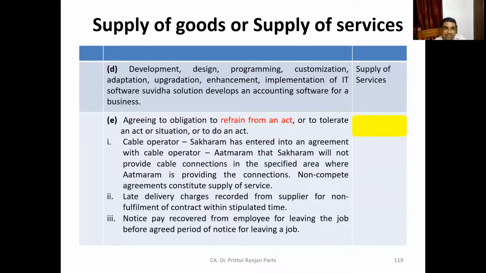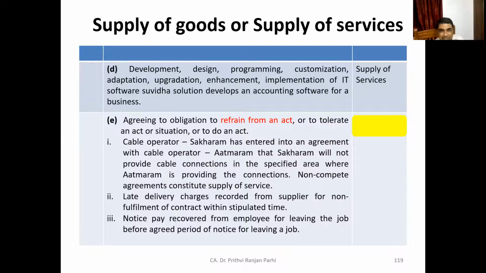Services. Now you see, agreeing to refrain from an act or tolerate an act or situation. For example, one cable operator might have entered into an agreement with another cable operator so that there will not be any competition among them.